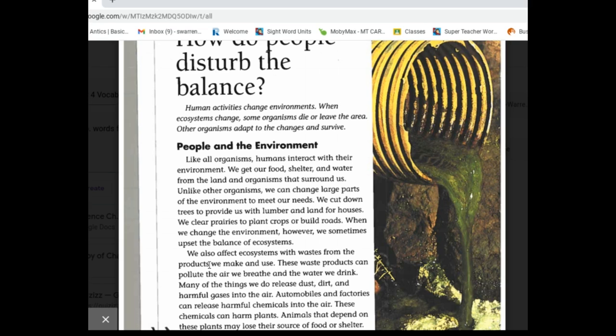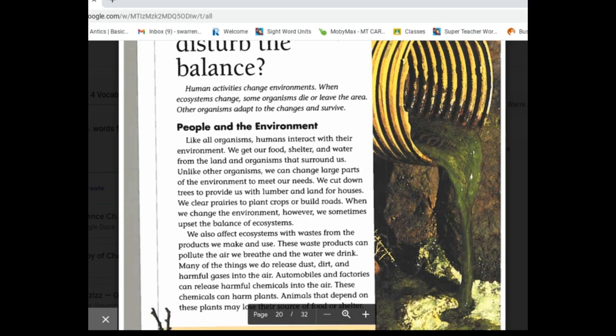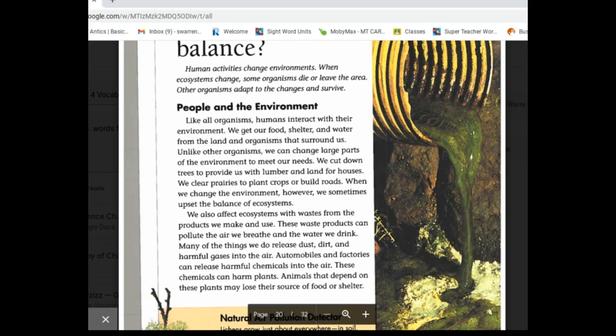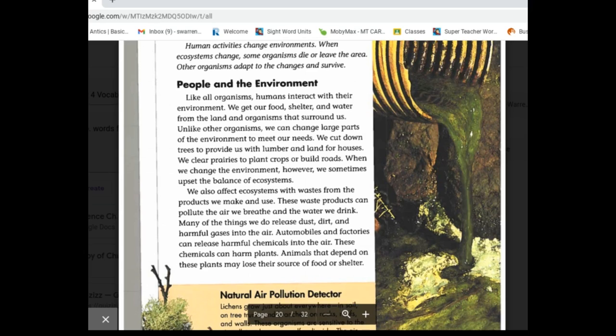We also affect ecosystems with wastes from the products we make and use. These waste products can pollute the air we breathe and the water we drink. Many of the things we do release dirt, dust, and harmful gases into the air. Automobiles and factories can release harmful chemicals into the air. These chemicals can harm plants. Animals that depend on these plants may lose their source of food or shelter.